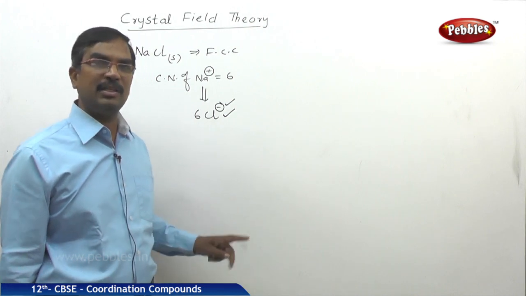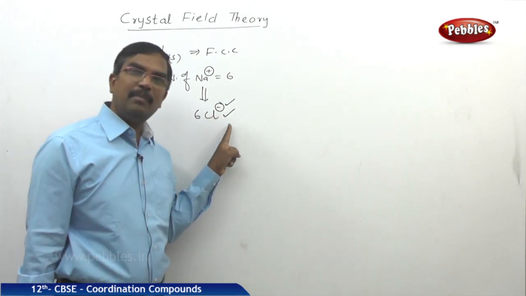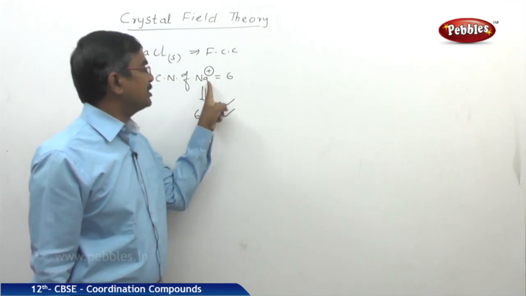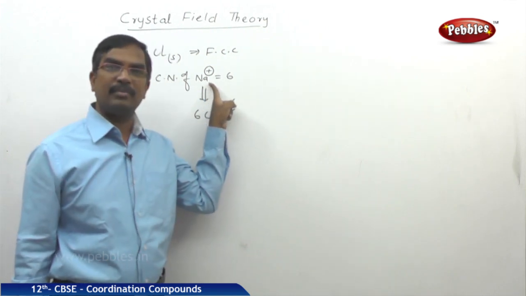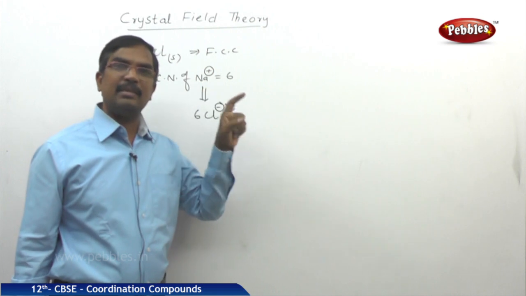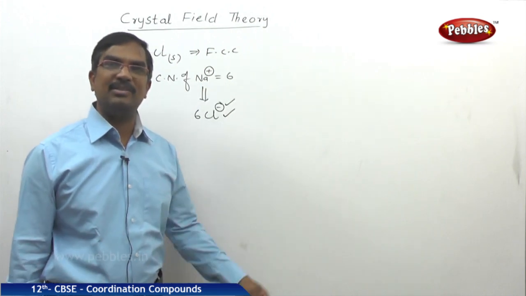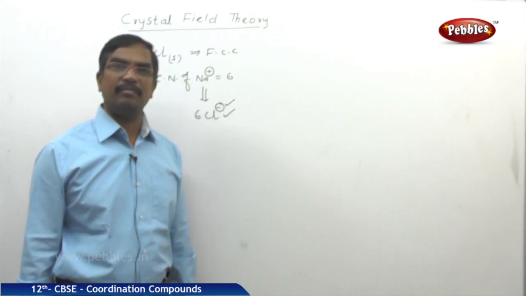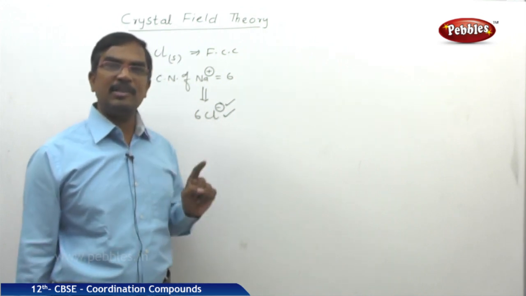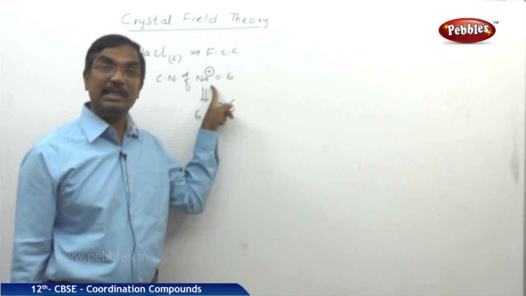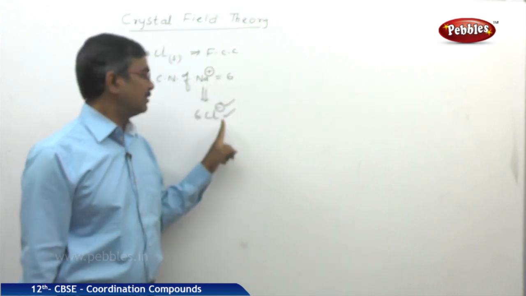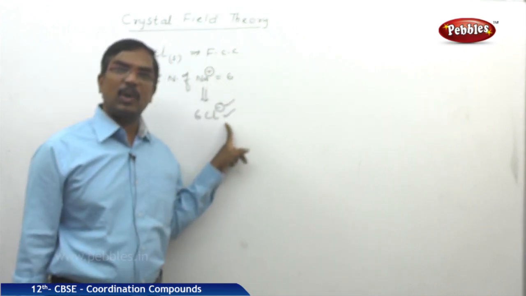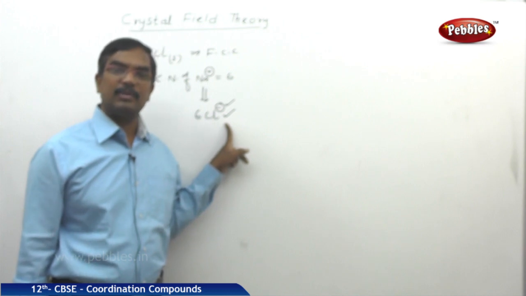So there is interaction between the negative charge of Cl minus and the electrons present in the Na plus ion. In Na plus, the electrons in the valence shell are present in the p orbital. These p electrons interact with the negative charge of the chloride ions.